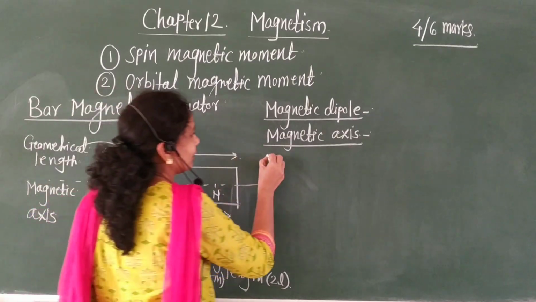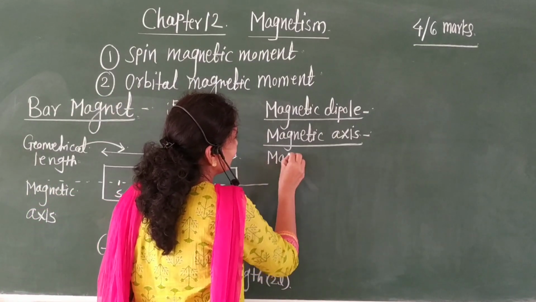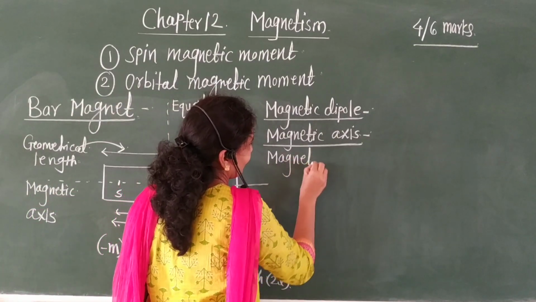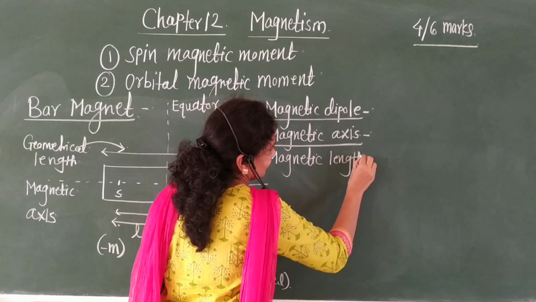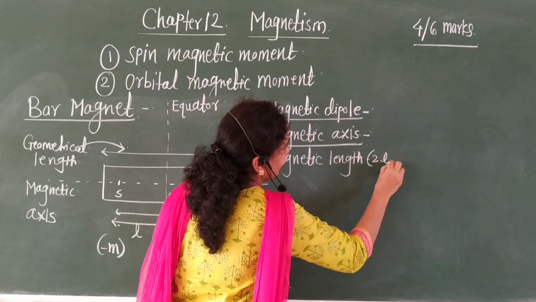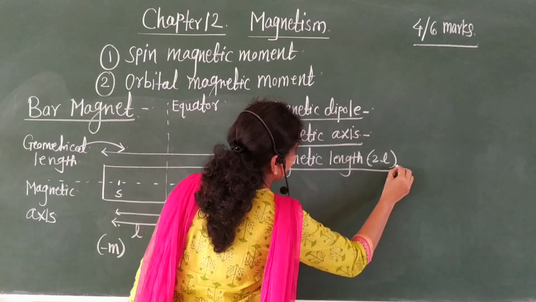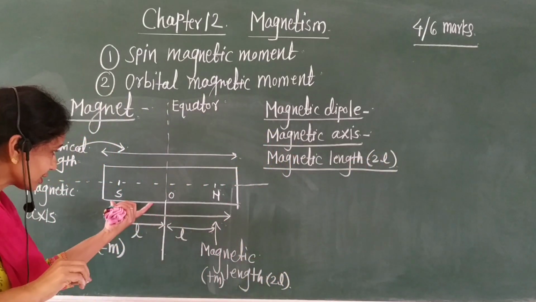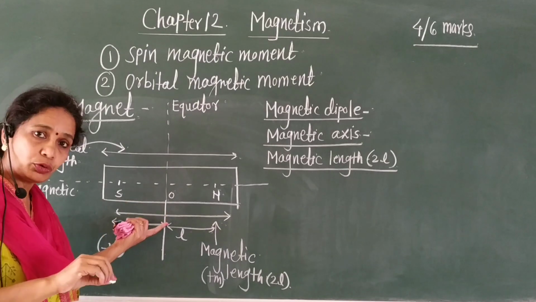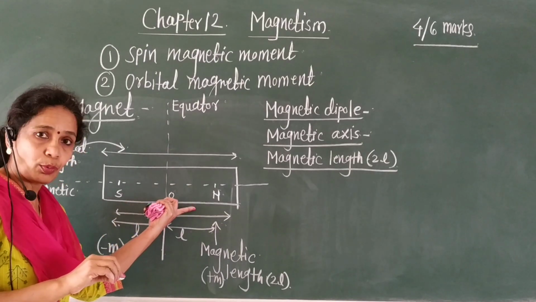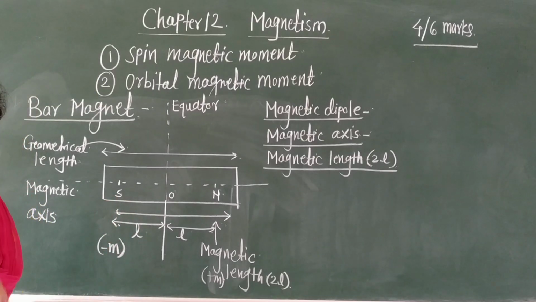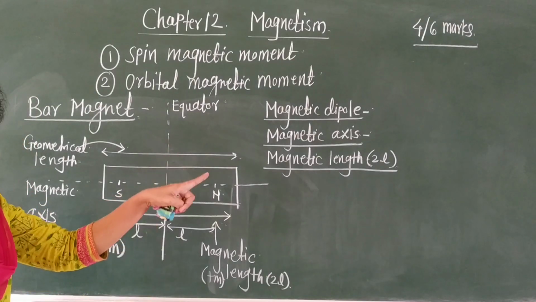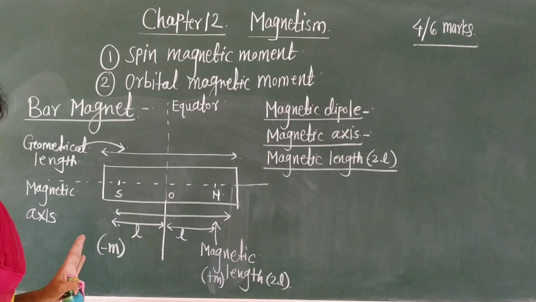Then, magnetic length. The distance between the south pole and the north pole is called the magnetic length. It is denoted by 2L.